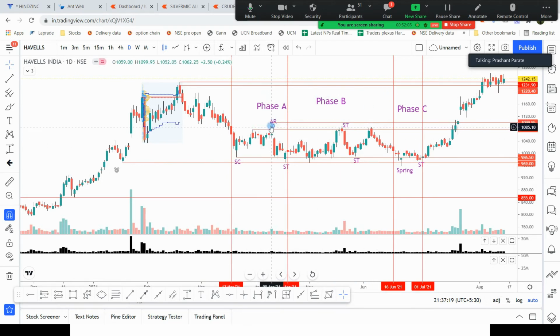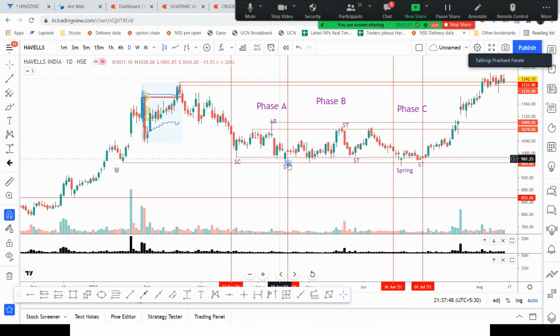So in that condition they buy. Then where is the place for their stop loss? They keep their stop loss below this candle. So once this broke out and this was the stop loss, at this time people may exit below this candle. If they don't exit, they will exit here, stop loss hit. Then again they will wait for the next breakout.